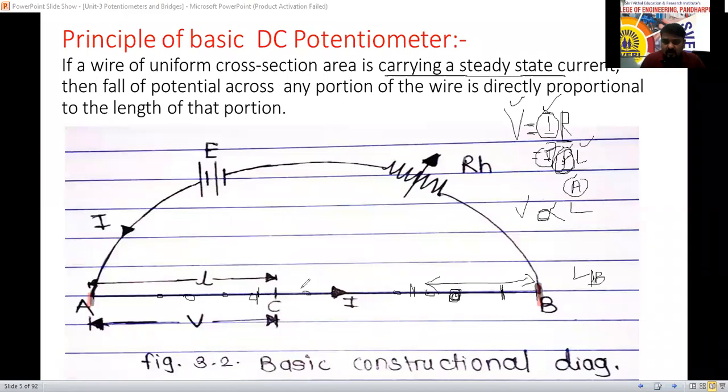Yes, sir. And current I is flowing here now. If 2 ampere is flowing here, the current will be the same here also. The cross-sectional area is constant here, then the current is also constant. The specific resistance throughout the cable or conductor is constant. So we can write V is directly proportional to L.